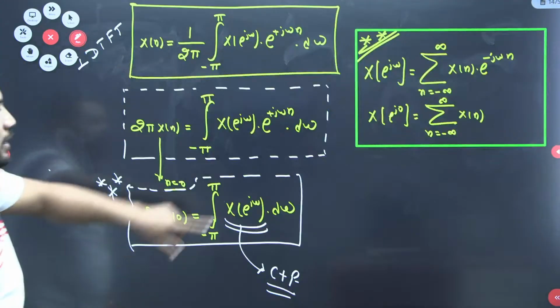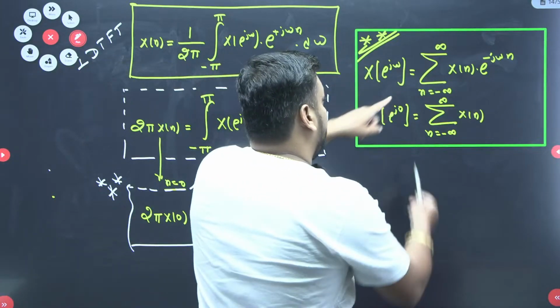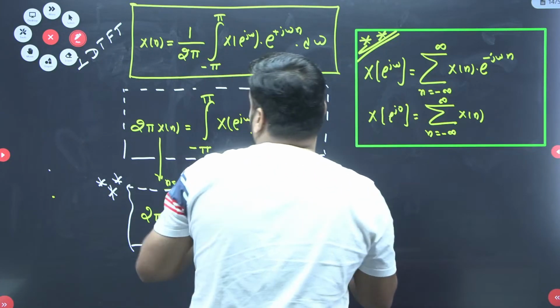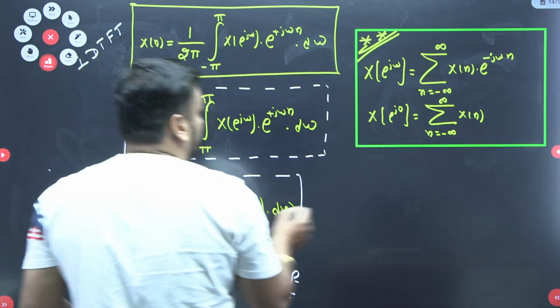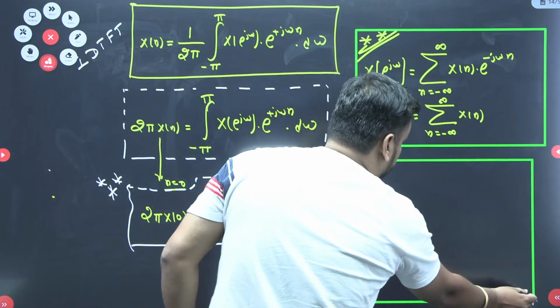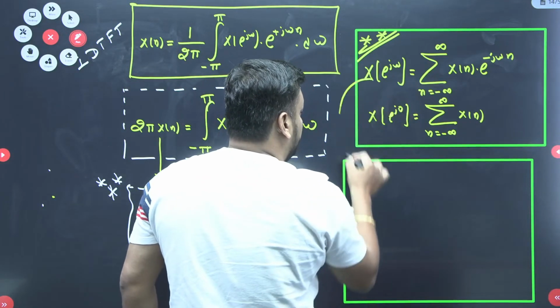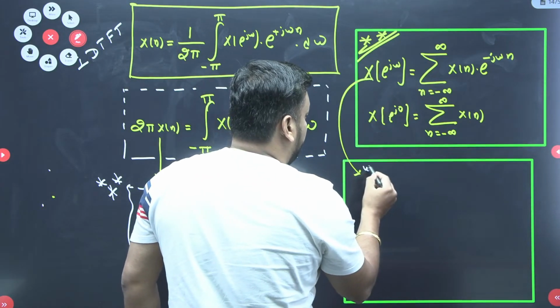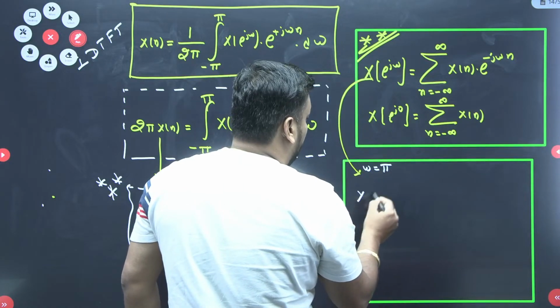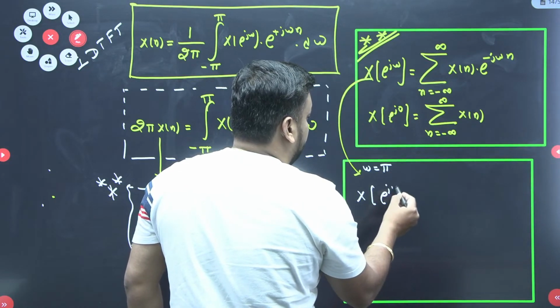X(e^jπ). Because from this formula only, in place of omega, what am I putting this time? I am again making one more box here. And in this box, in place of omega in this formula, I am putting pi now. So how will it look? It will look like X(e^jπ).